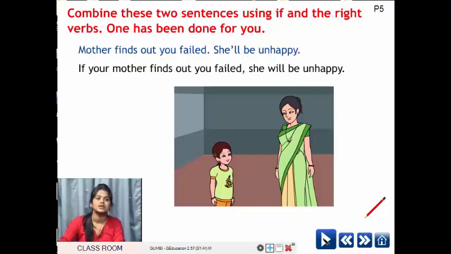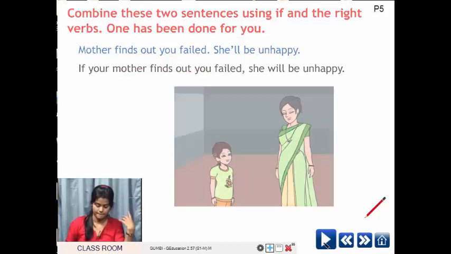Is it over? Okay. So if your mother finds out you failed, she will be unhappy. Correct? If your mother finds out you failed, she will be unhappy. Or simply you can frame this sentence as, if you failed, she will be unhappy. Your mother will be unhappy.